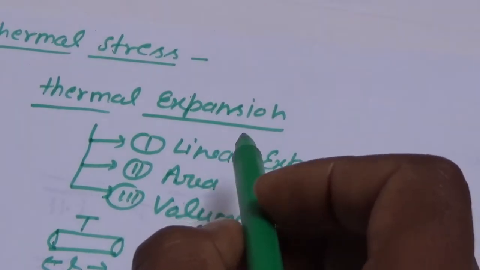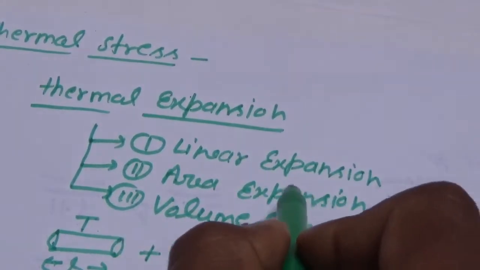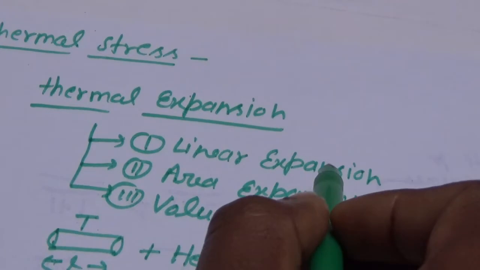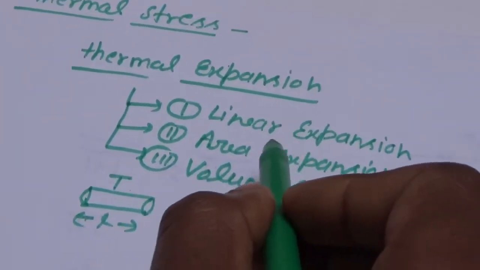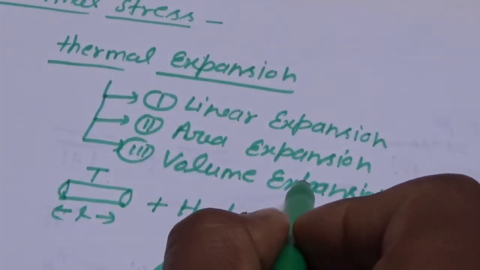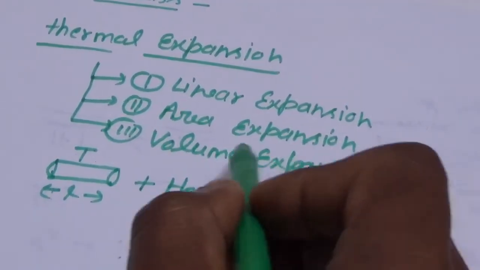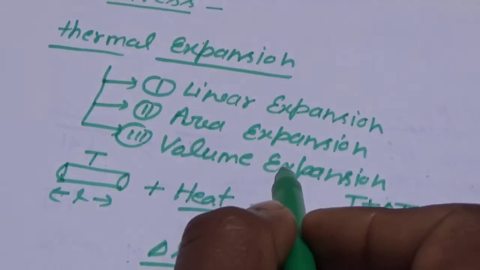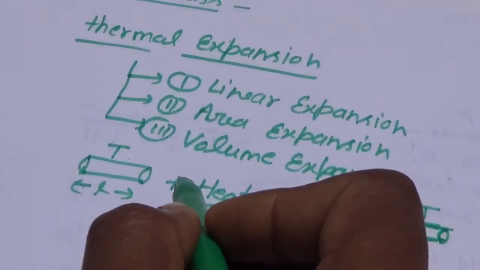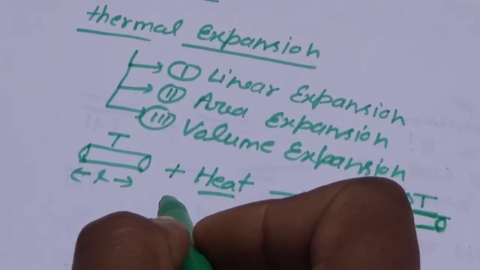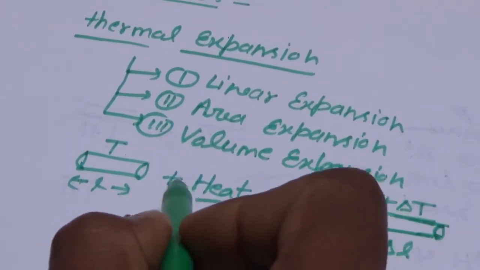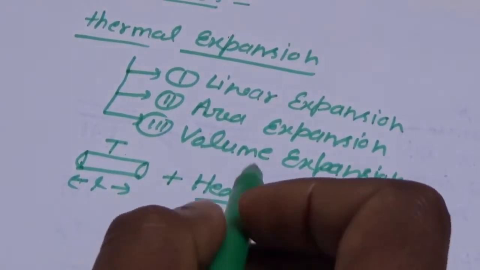If the area expands, it is known as area expansion. And if the volume expands, it is known as volume expansion. But the thermal stress topic is directly related to linear expansion only.